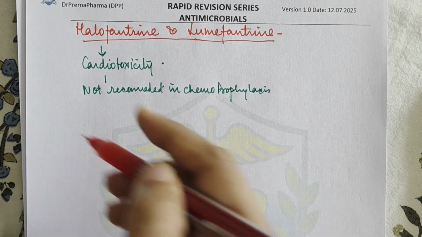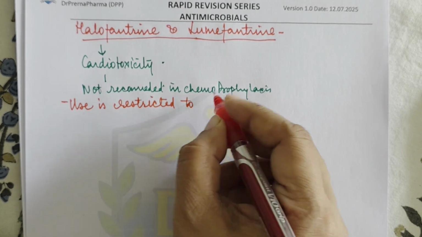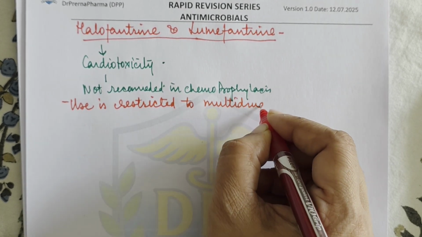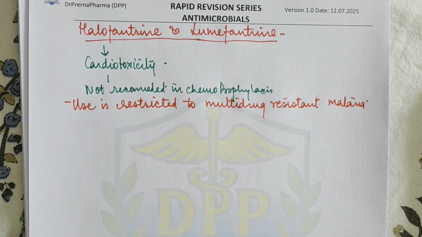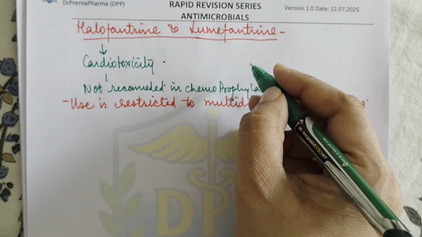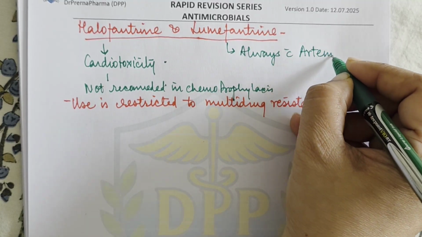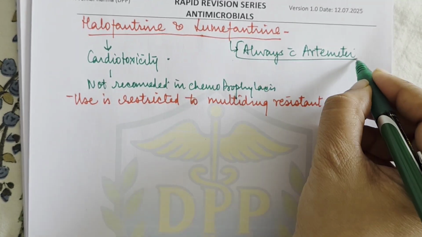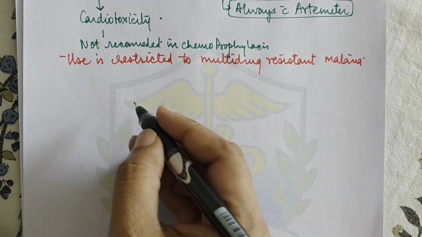And usually the use is restricted to multi-drug resistant malaria. Now lumefantrine is a new drug which is similar and is used always with artemether. So this is lumefantrine, used always with artemether. This is also important. Now let us see the treatment plans or the treatment regimen.